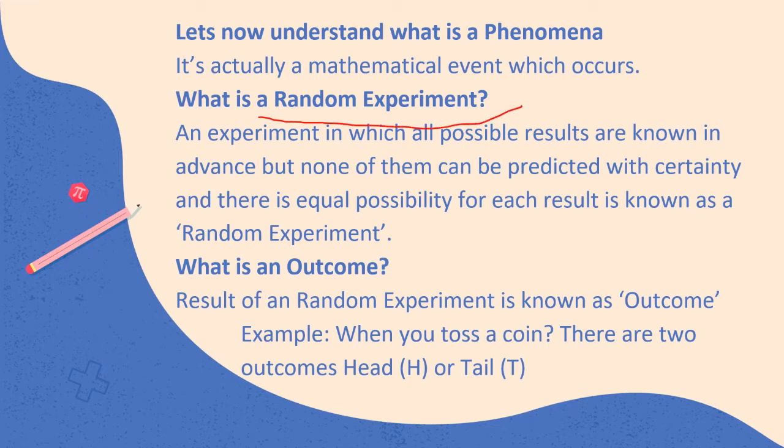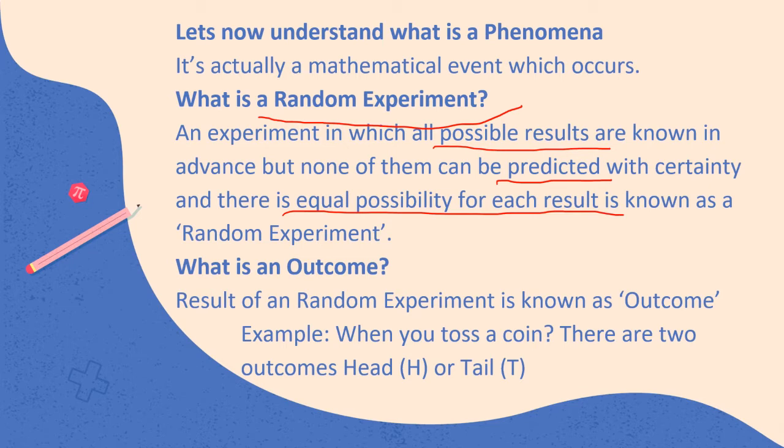What are the possible results? When you toss a coin, you either get a head or a tail, correct? But can you predict it? No, you cannot predict it with certainty, because there is an equal possibility of each result. It could be heads, it could be tails.